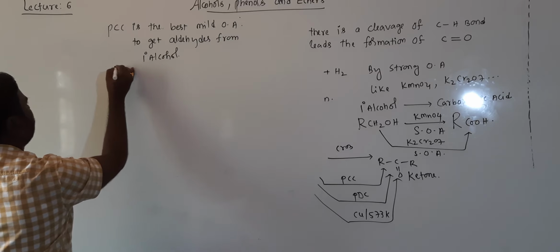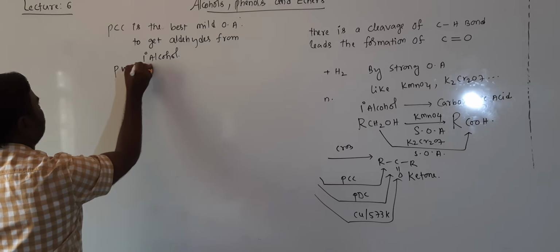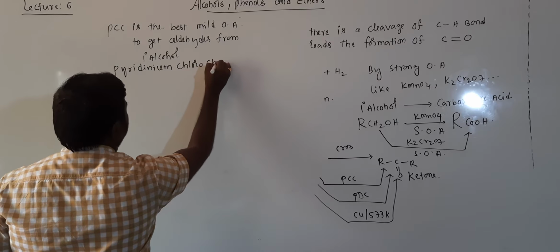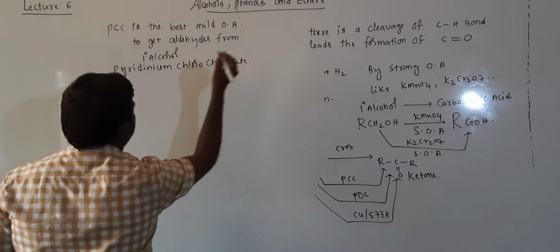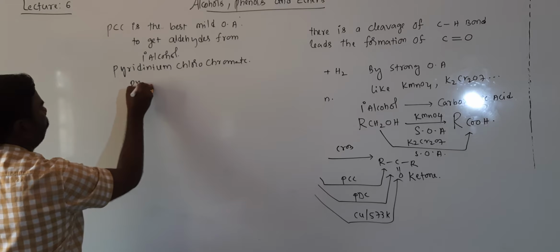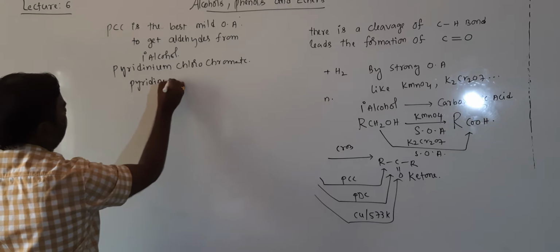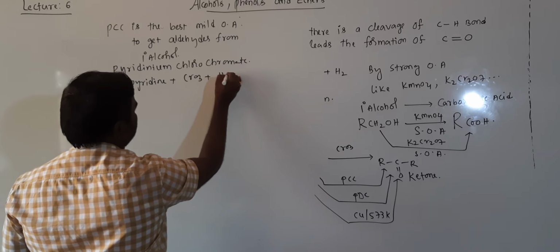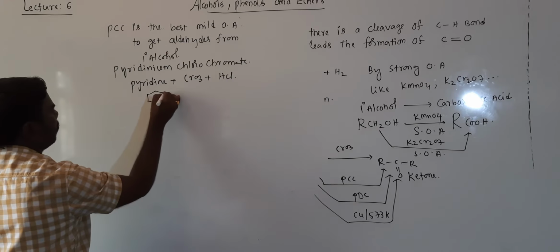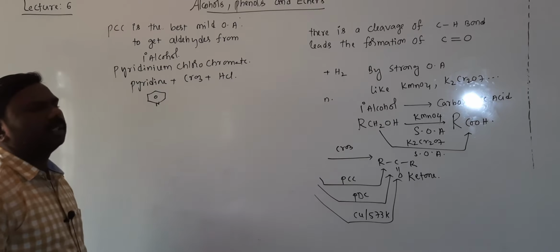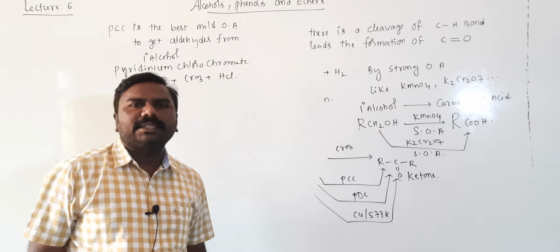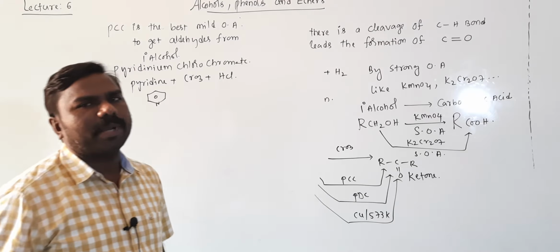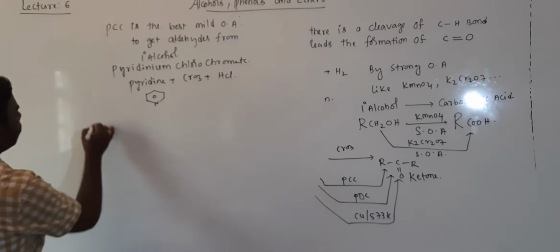PCC means pyridinium chlorochromate. Its composition is pyridine plus CrO3 plus HCl. The pyridine formula is this one, N it is. So this mixture is called PCC, acting as the best mild oxidizing agent which converts the primary alcohol into aldehyde.